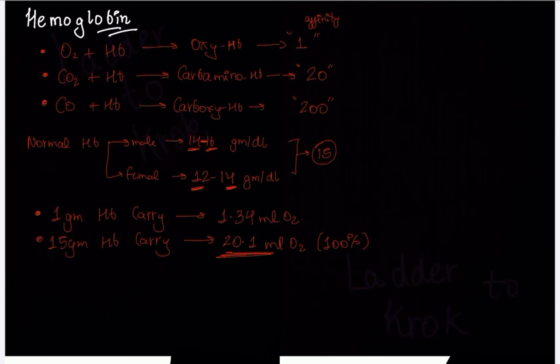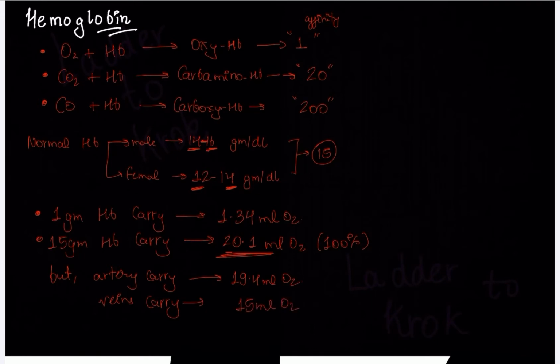That is the maximum. But in reality, arteries carry 19.4 milliliter of oxygen, and veins carry approximately 15 milliliter of oxygen.